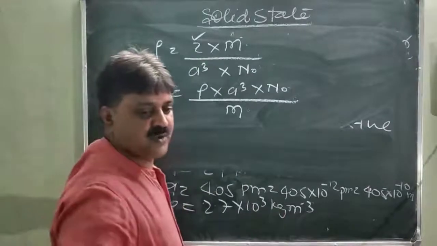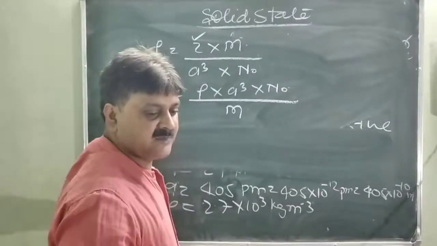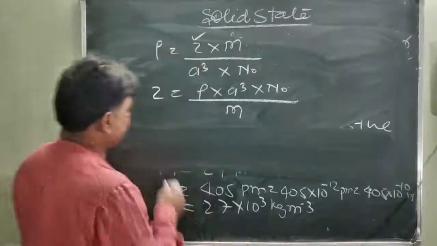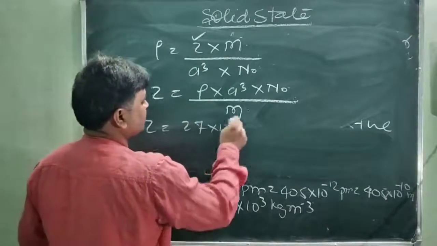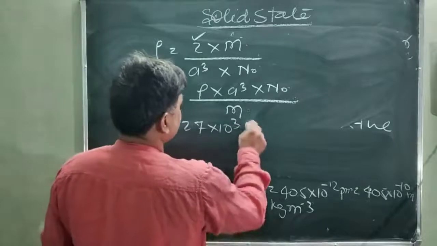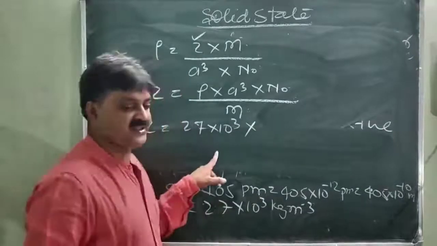Density is given 2.7 into 10 power 3 kilogram per meter cube. Z value is equal to 2.7 into 10 power 3 into edge length. Edge length value is given.